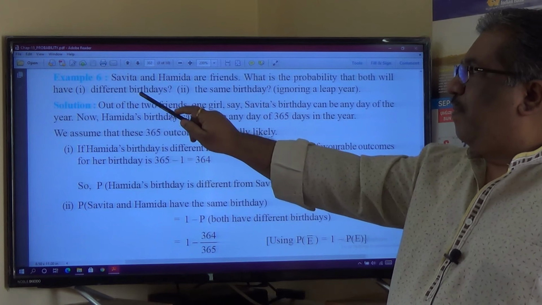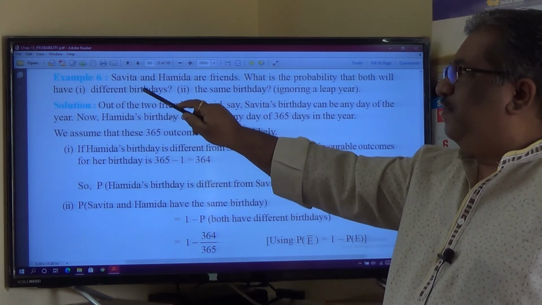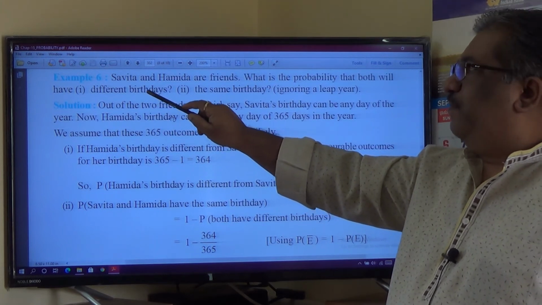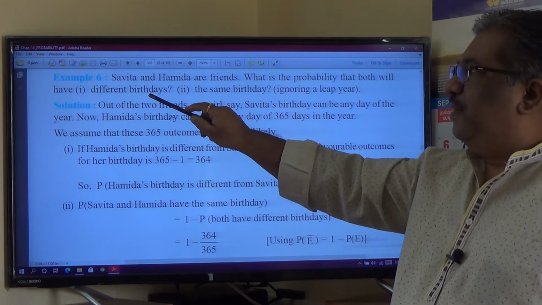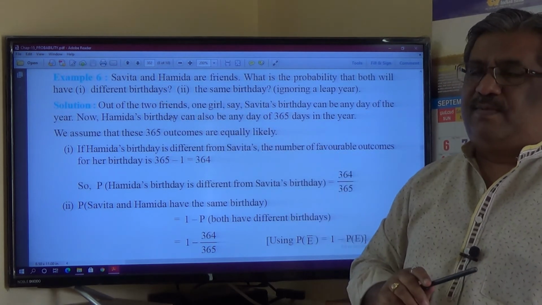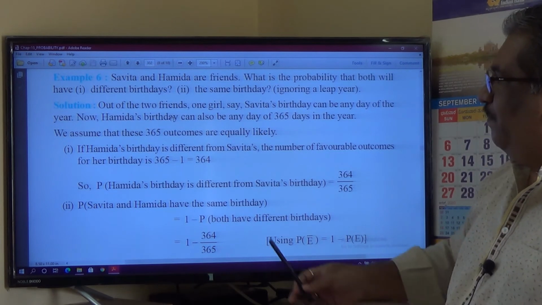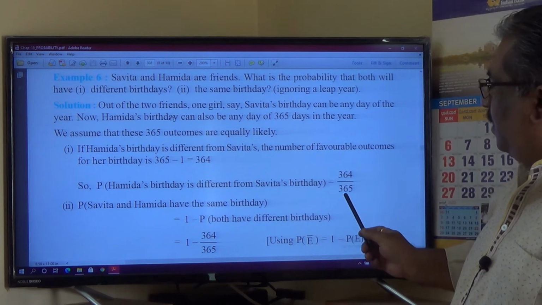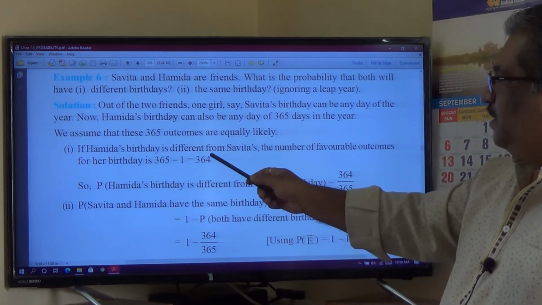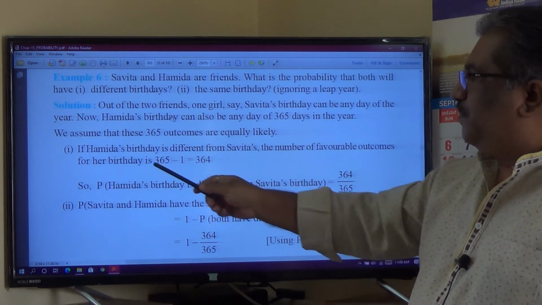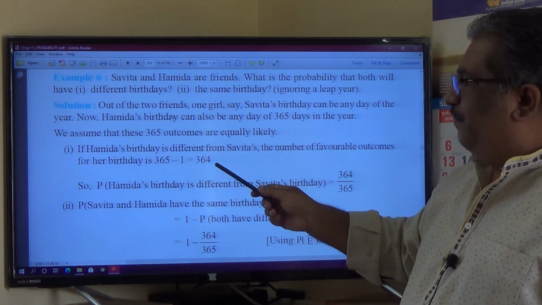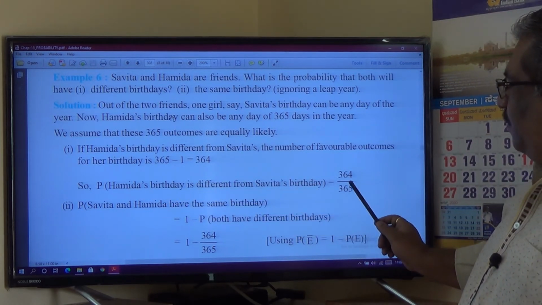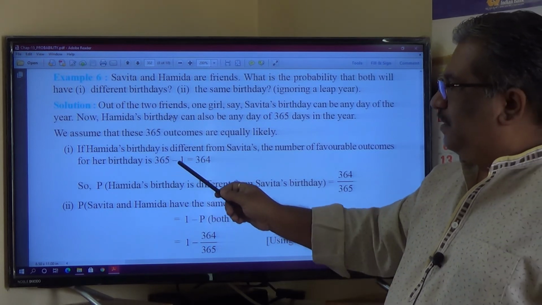And therefore, the probability of getting different birthdays is equal to the number of outcomes favorable for different birthdays, which is 364, divided by the number of all possible outcomes, which is 365. So here you can see 364 divided by 365. If Hamida's birthday is different from Savita's, the number of favorable outcomes is 365 minus 1, 364. Therefore, the probability that Hamida's birthday is different from Savita's birthday is 364 by 365. I hope you understood how I got 364.